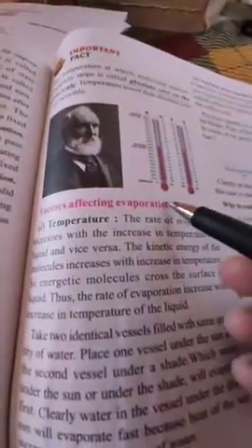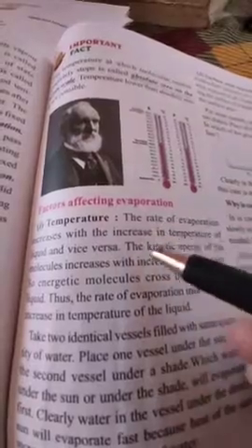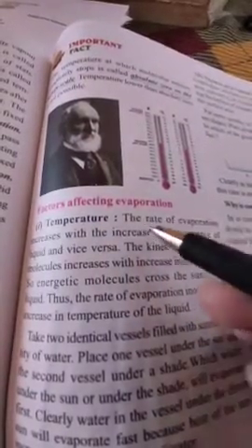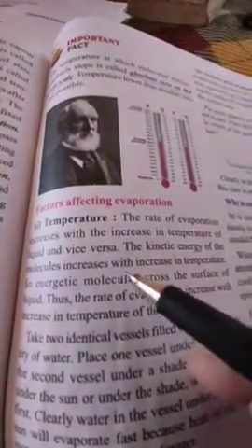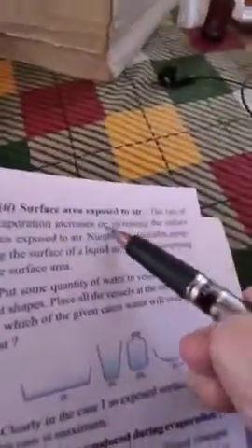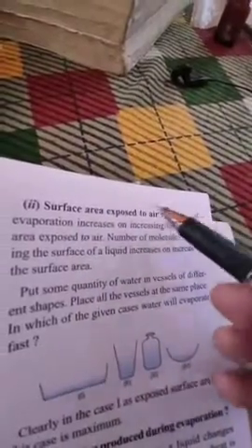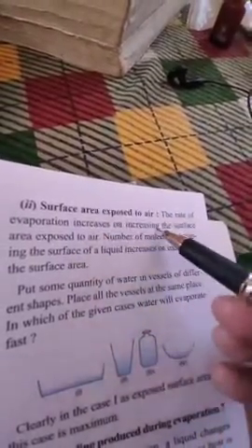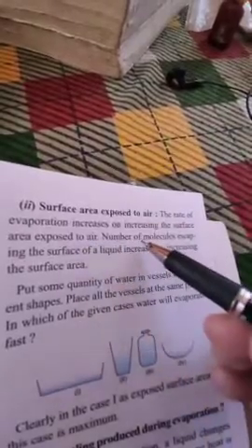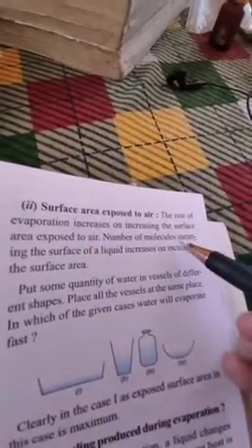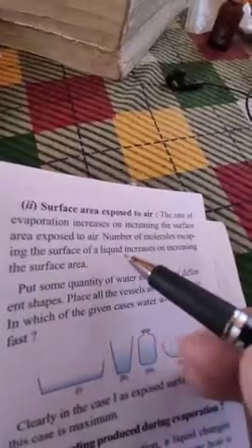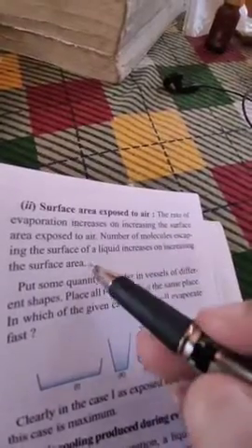Factors affecting evaporation, that is temperature. If the temperature is higher, the rate of evaporation will increase. If it is lower, the rate of evaporation will decrease. ठीक है. Another factor, surface area exposed to air. The rate of evaporation increases on increasing the surface area exposed to air. The number of molecules escaping the surface of a liquid increases on increasing the surface area. ठीक है, ये like this.